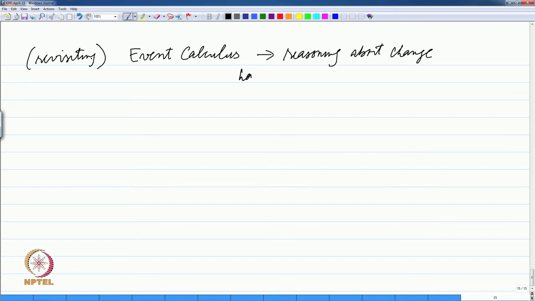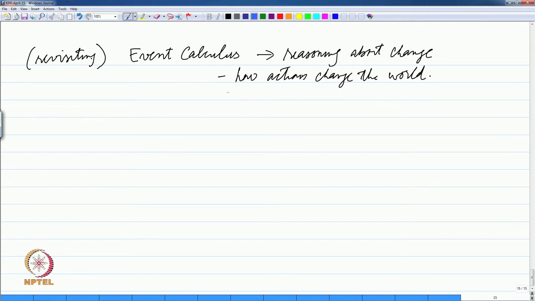So, if you remember, event calculus is reasoning about change, or how actions change the world essentially. So, if you remember, in event calculus there were three sorts of